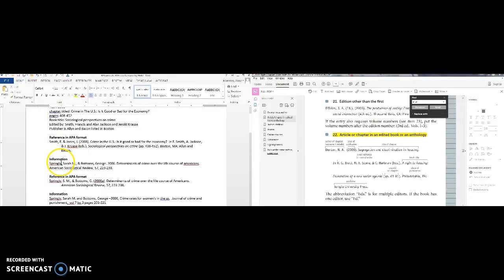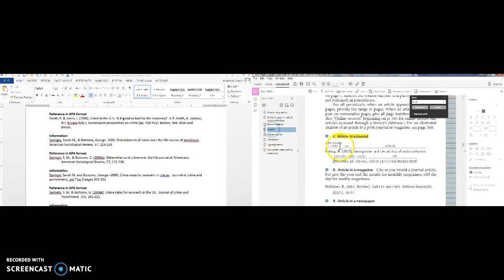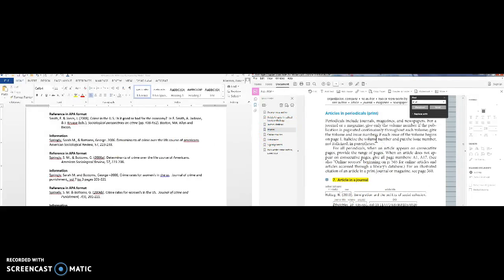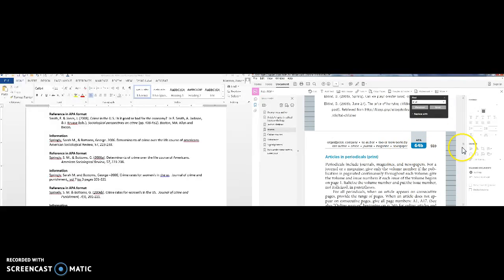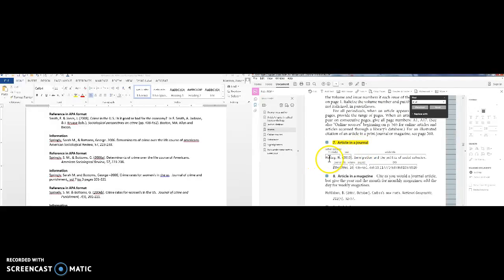So that's that one. Then I have some information, and this one is a journal. It's the American Sociological Review, and it's a journal. So now I have to go to a journal, and that's number 7. It's in the same section. We're still in 64B, but now we're on page 559, number 7. It's a journal, and it's the same sort of a thing.